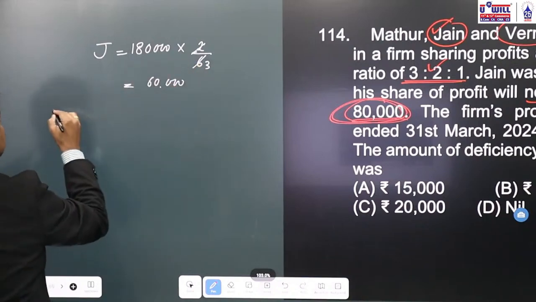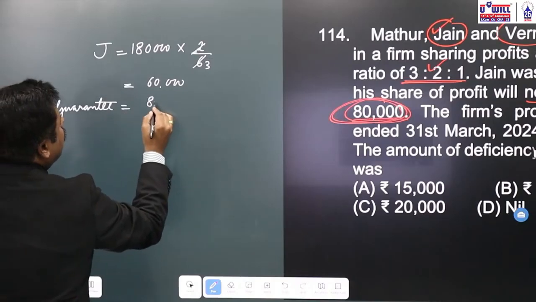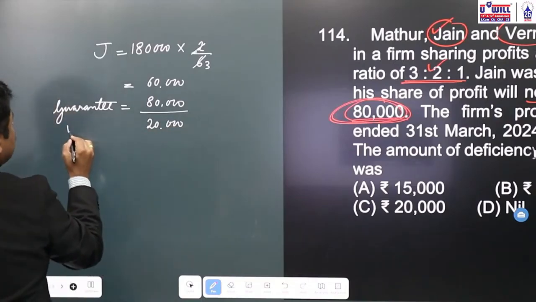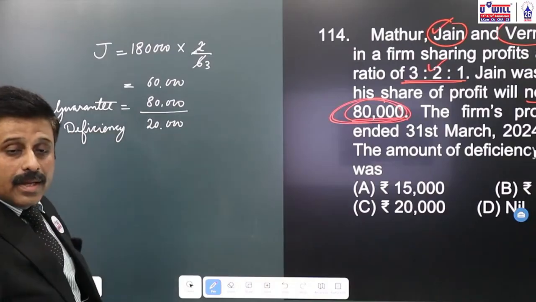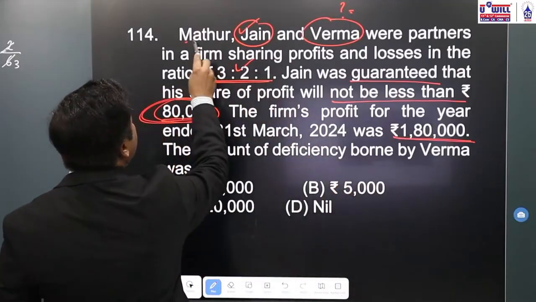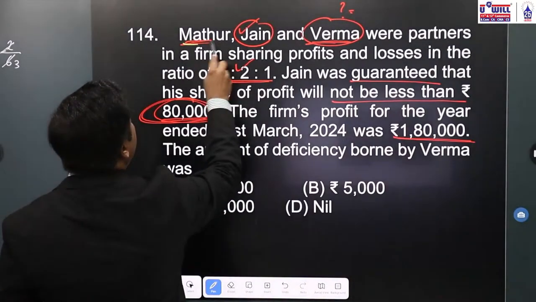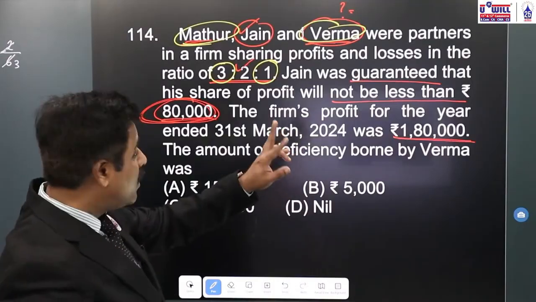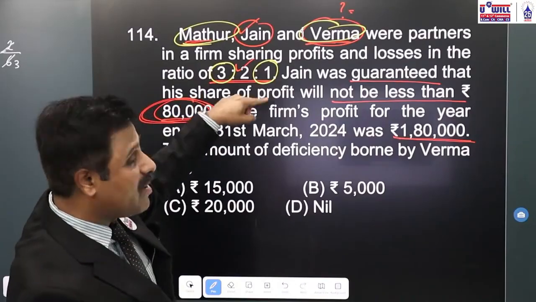So what is the deficiency? If he is guaranteed 80,000, then there is a deficiency in profits of 20,000. Now, if no information is given, how will this deficiency be borne by Mathur and Varma? This deficiency will be borne by Mathur and Varma in their ratio, which is 3:1. Between Mathur and Varma, what is the ratio? 3:1, which means 3 plus 1, 4. Mathur will bear 3 by 4, Varma will bear 1 by 4.